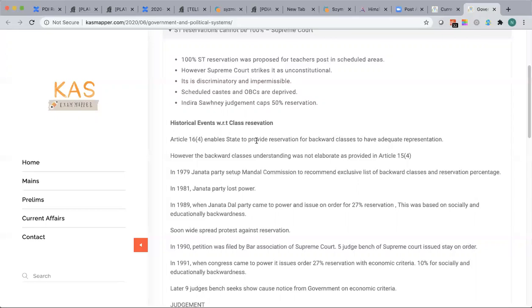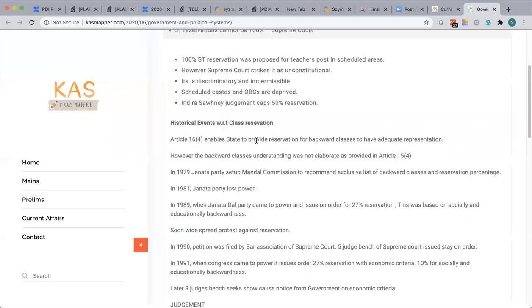Mind you, keep focus on these words, socially and educationally. You have to read between the lines, that is, read what is not written in the lines also. What is not written there? Economically backward. Article 15.4 has not mentioned economic backwardness. But in Article 16.4, not even socially and educationally is mentioned.